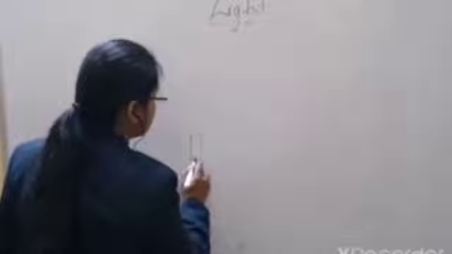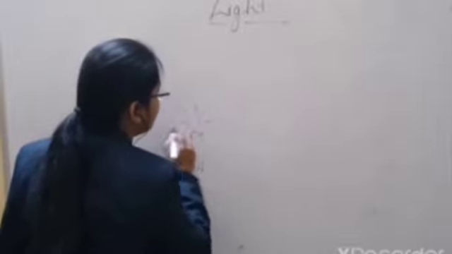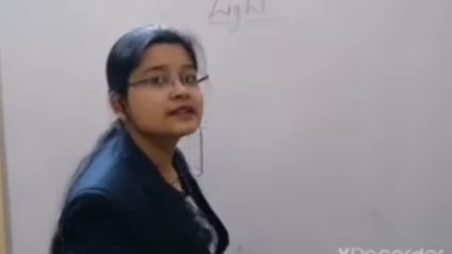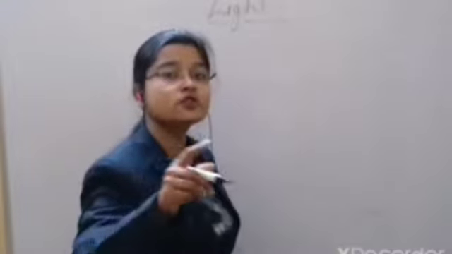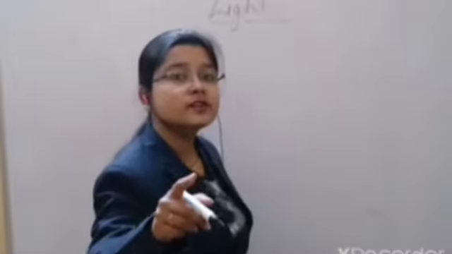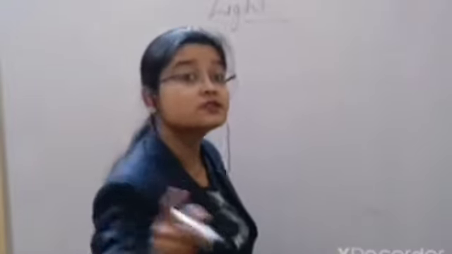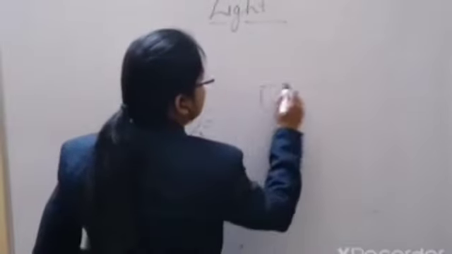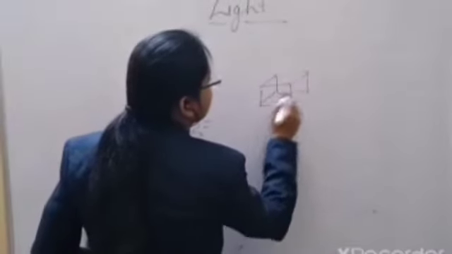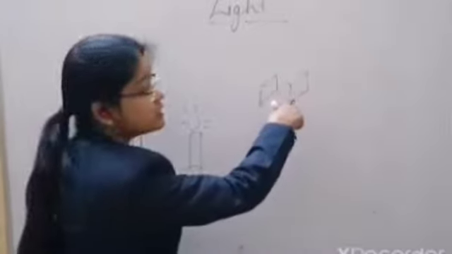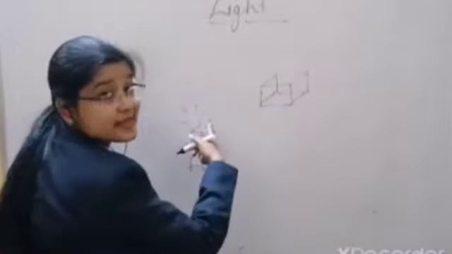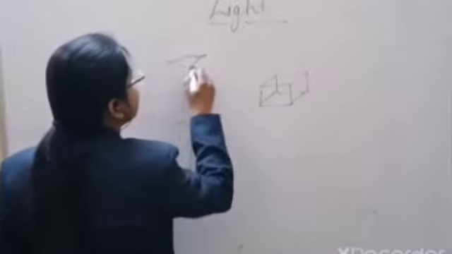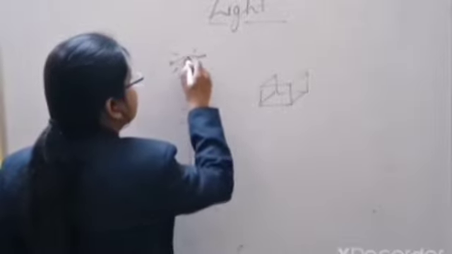So there is a source of light, and you know that there are two types of objects. First one is luminous and second one is non-luminous. Luminous objects have their own light and non-luminous objects don't have their own light, so we need a source of light for that. So here is an object which is non-luminous, and to see this object we need a source of light, and that is the candle here. So this is the observer's eyes.